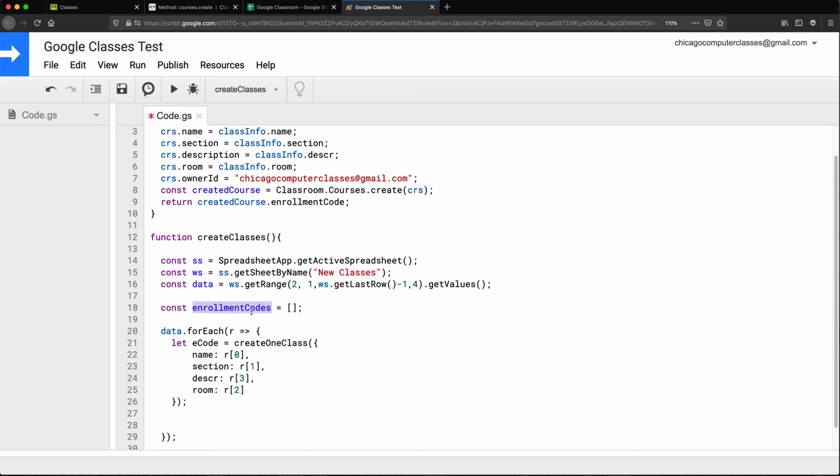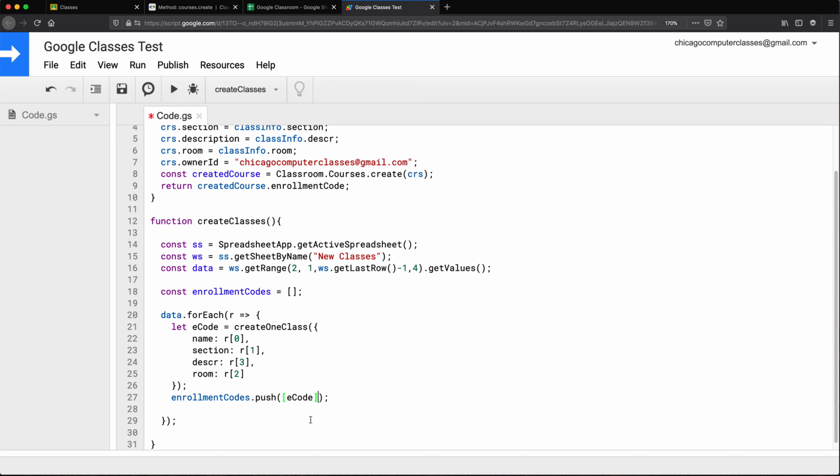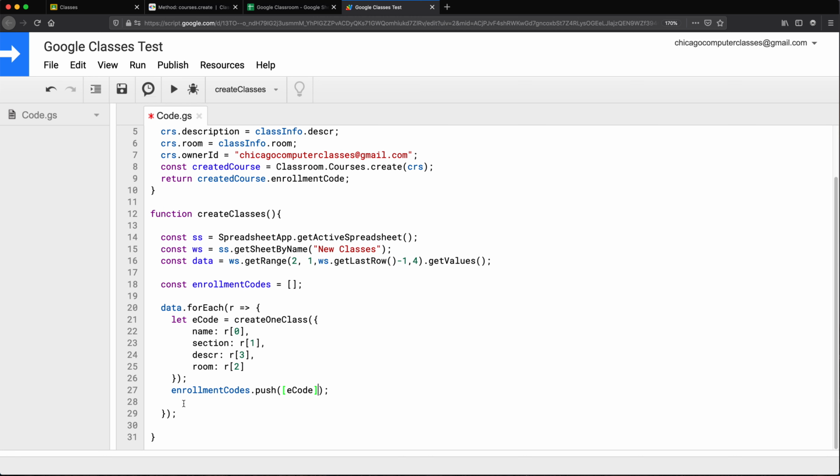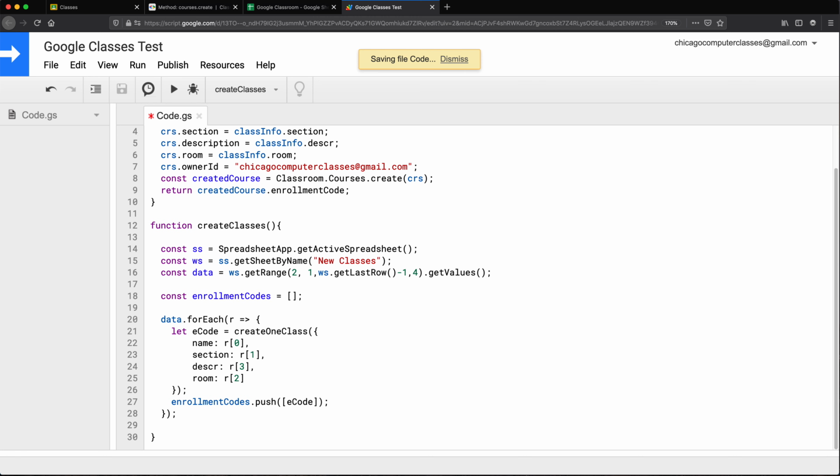And what we'll do, we'll take this array and we'll push that code to that array. And since we're going to write this to the spreadsheet, let's actually put that in an array structure so we can easily write it back to the spreadsheet.